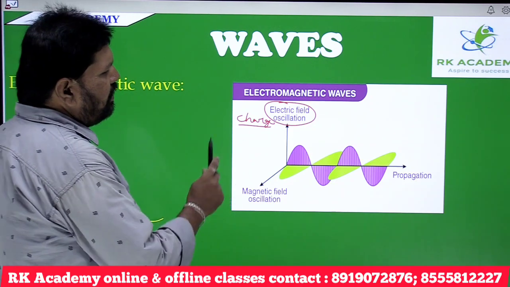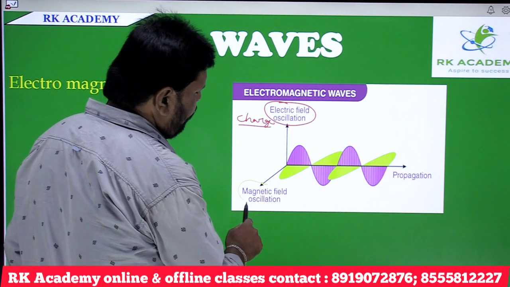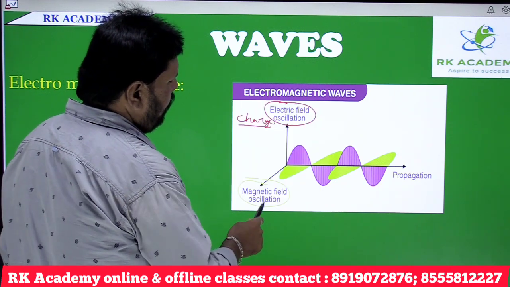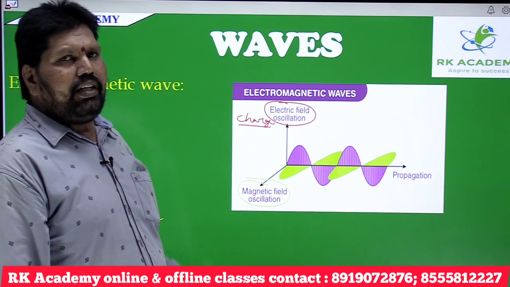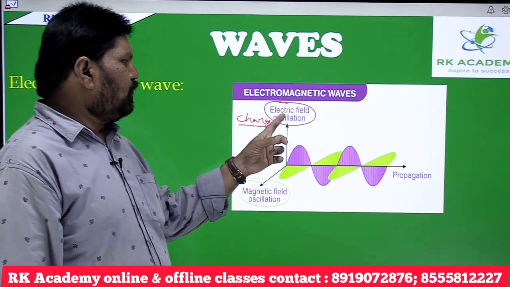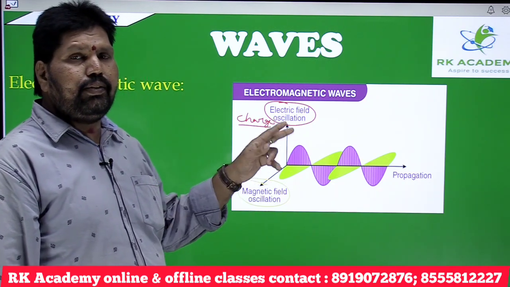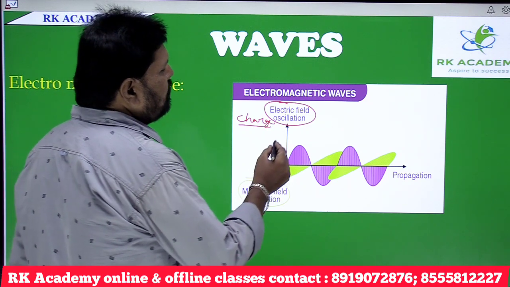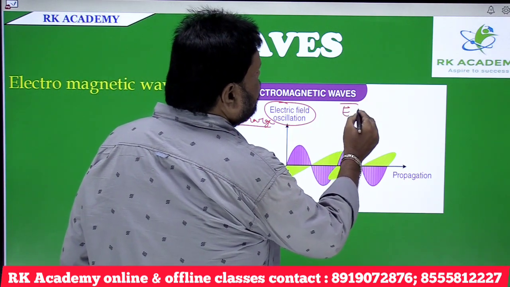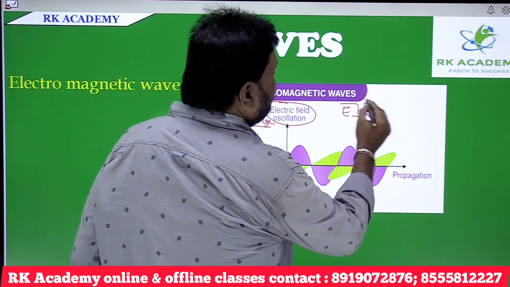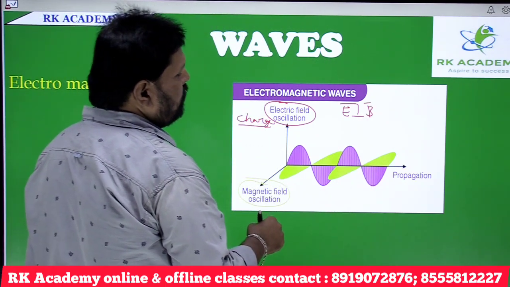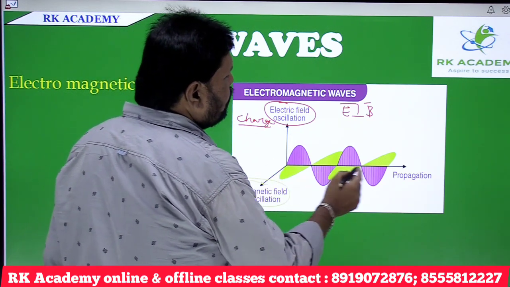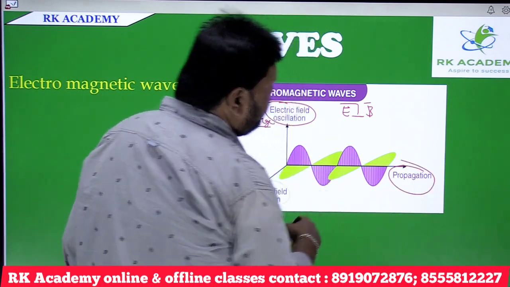Due to the change in electric field, the magnetic field will be formed. So here two fields are formed, electric field and magnetic field, and these two fields also oscillate. Electric field oscillates perpendicular to the magnetic field, and both oscillate perpendicular to the direction of propagation of wave.